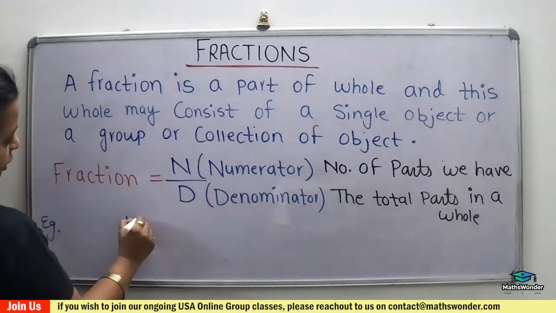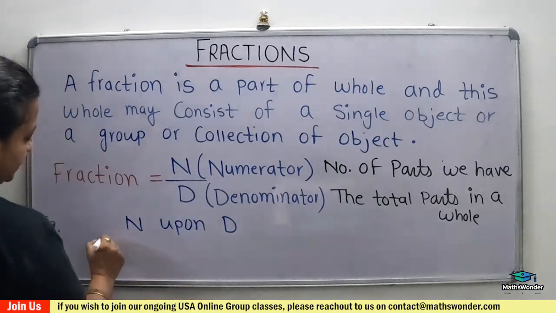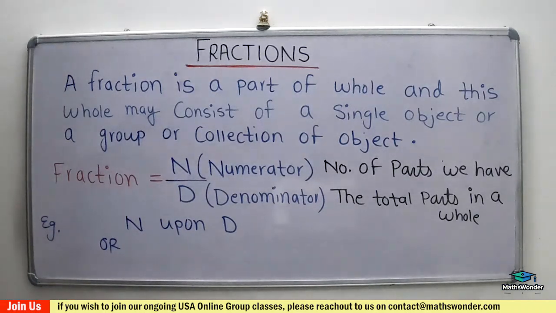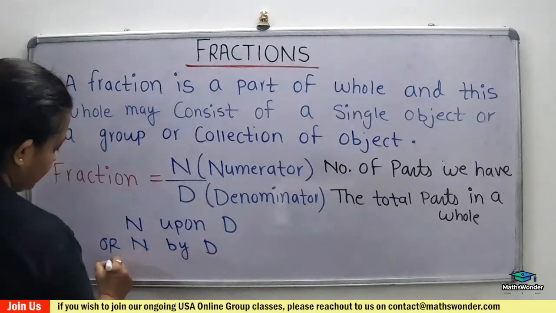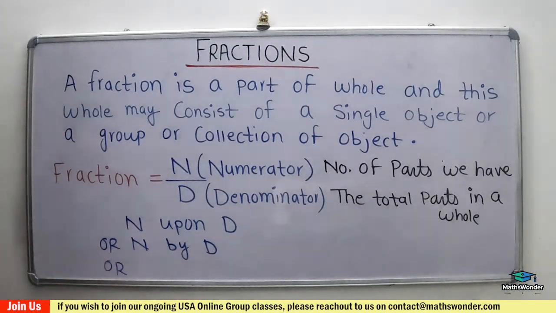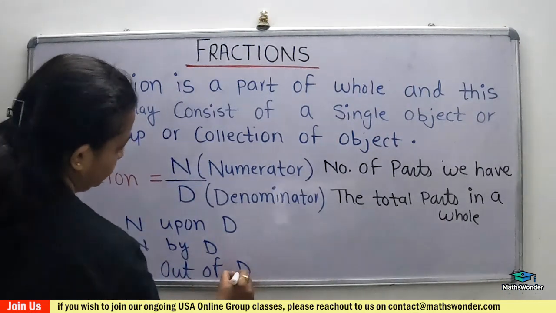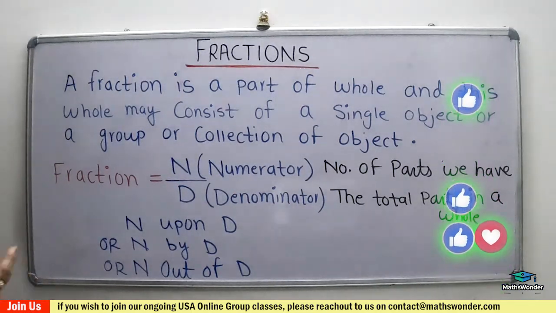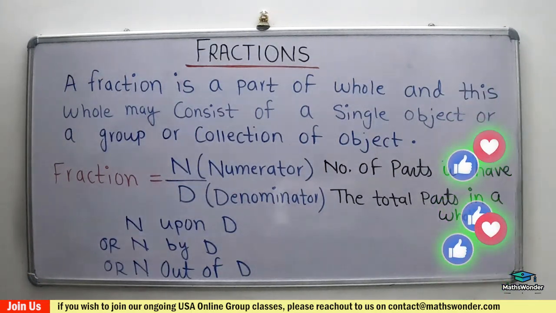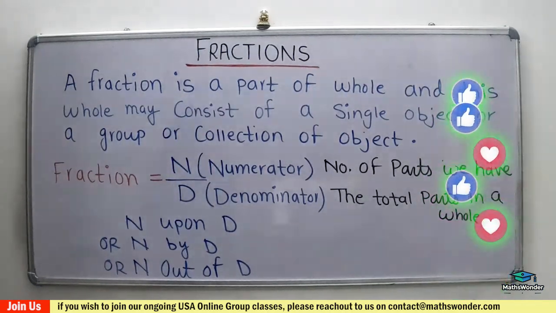The second variation is numerator by denominator. And the third is numerator out of denominator. You can also read it as numerator over denominator.